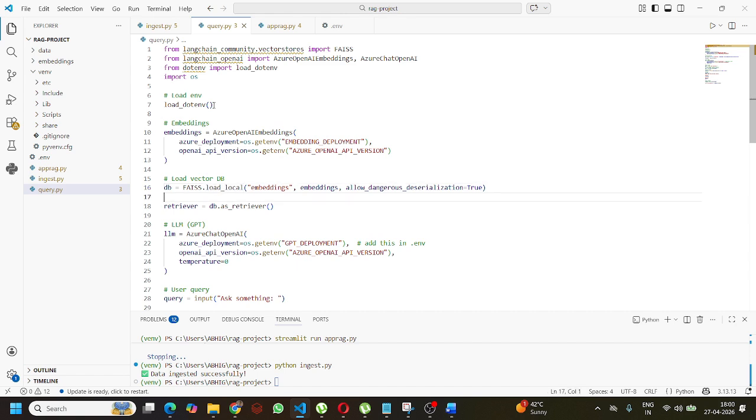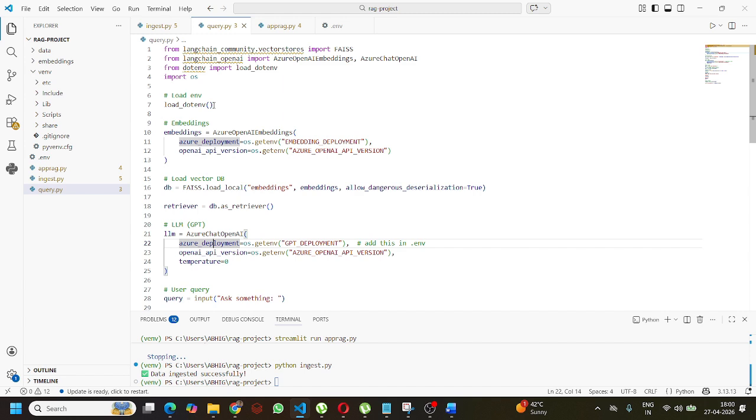After that, the GPT model comes into the picture. That is the LLM, Azure OpenAI, the Azure model, OpenAI GPT deployment, and GPT Azure OpenAI version. The temperature equals 0. The meaning of this is that GPT is your answer generator and temperature 0 means strictly factual answers.